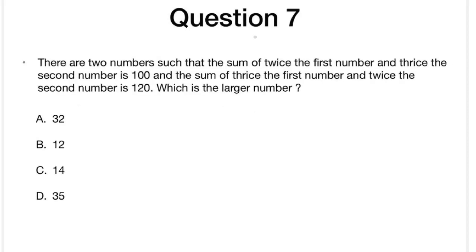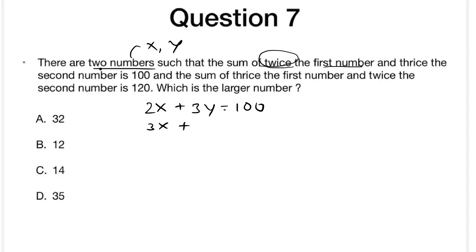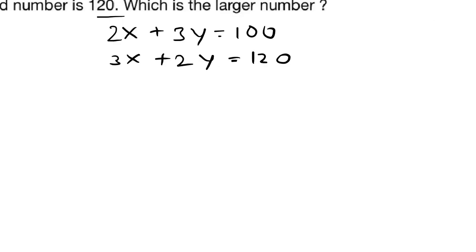So we got the next sum. This sum is really simple: there are two numbers such that the sum of twice the first number and thrice the second number. Let the two numbers be x comma y. The sum of twice the first number, 2x, plus thrice the second number, 3y, is equal to 100, and the sum of thrice the first number, 3x, plus twice the second number, 2y, is equal to 120. Here they are asking for the largest number.